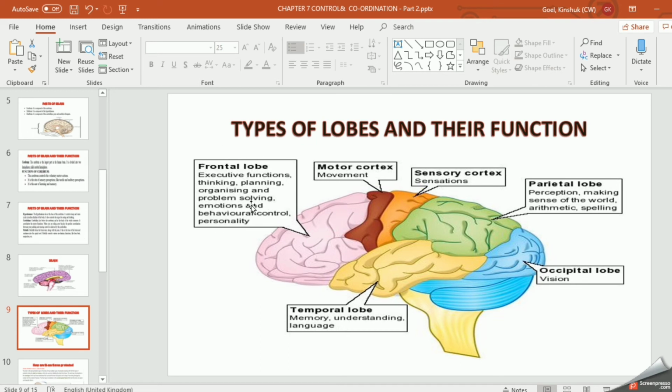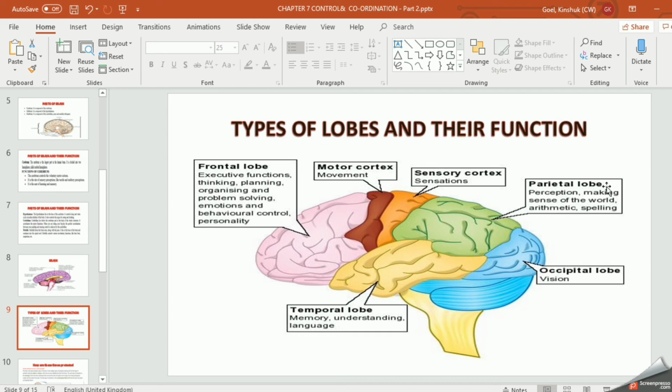Clear? Now, this is not in your book. You can see these slides again and again, and you will come to know what is going on in your brain. Your brain is so small, but it consists of large things. It is the captain of your team, and the captain has to control everything. So, behavior, control. Sometimes you get angry quickly, right? All this personality is stored in your frontal lobe.